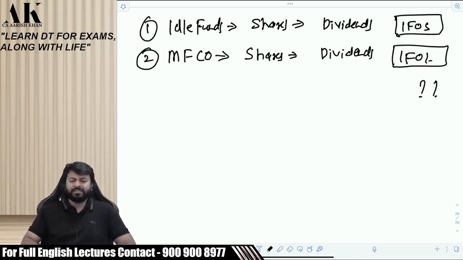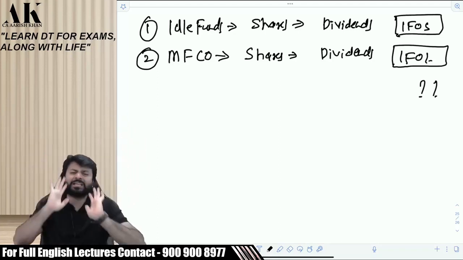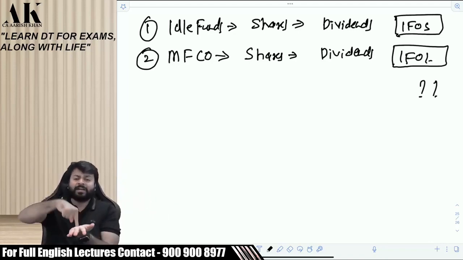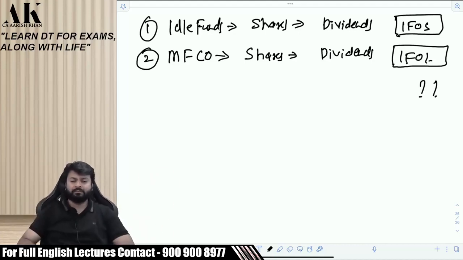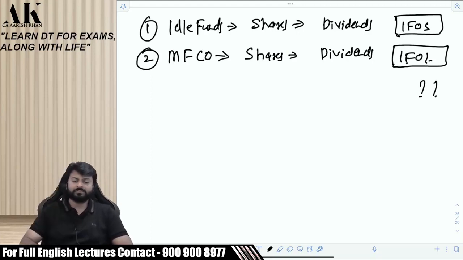Are you clear? Therefore, dividend income, whether accrued by an investor like me or a trader like mutual fund companies, will always be classified under IFOS. Always. The law also says in a very simple manner, dividend, full stop, that's it. But for interest, the law says that interest will be classified under IFOS if not under PGBP. So there is a debate. But for dividends, without any second thought, always take the dividend income under which head? Under IFOS, and close the matter. Do not have a second thought also.